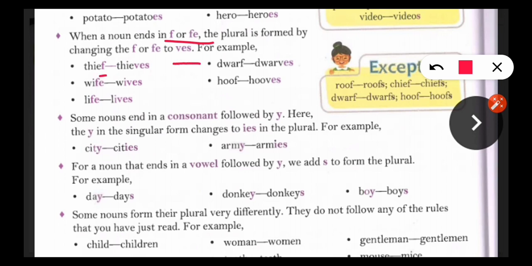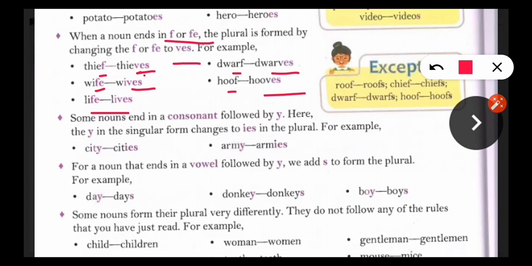Like thief, here f is given, then instead of this f we will write ves. So thief, thieves. Wife, with fe, we will remove this fe and add ves, so it will become wives. Life, lives. Dwarf, dwarfs. Hoof, hooves.